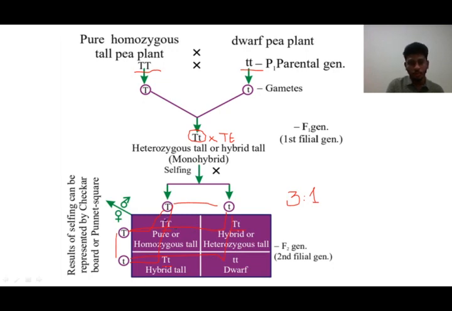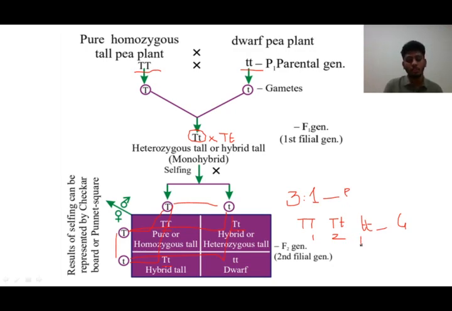1:2:1 is the genotypic ratio, because one plant is having capital T and capital T. Two plants have capital T and small t. Another one plant has small t and small t. So this is how the phenotypic and genotypic ratios are given. This is the phenotypic ratio and this will be the genotypic ratio, that is 1:2:1. This has been summarized for the monohybrid cross.